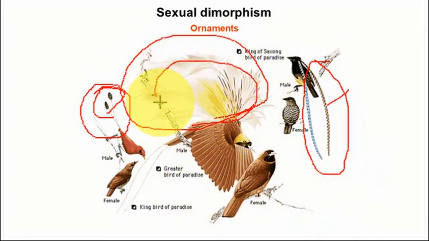It looks so beautiful, and this is not helping the animal in its day-to-day life, but all these kinds of ornaments help the animal from the reproductive point of view, to ensure its offspring, to get a better mate and to get offspring. This is one of the ways sexual dimorphism is formed.